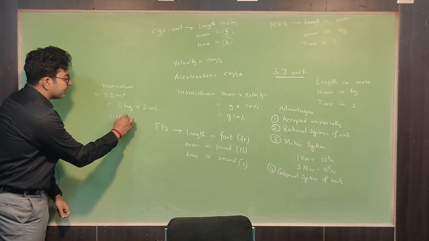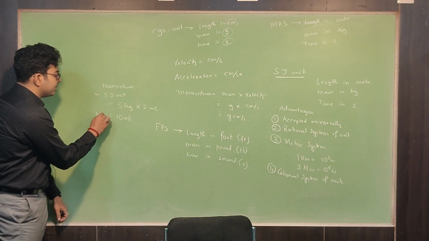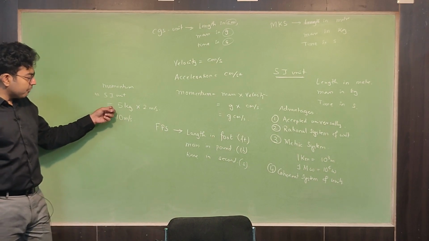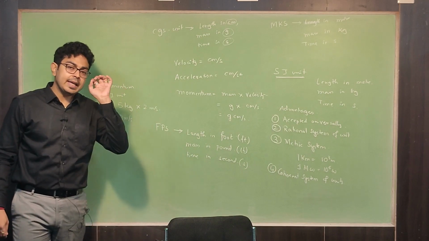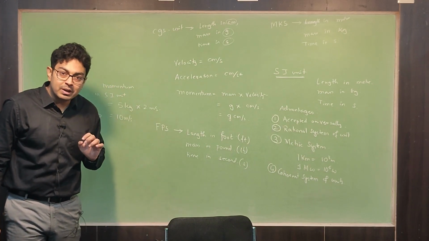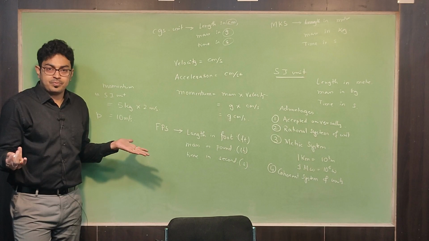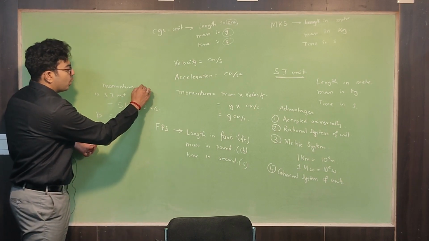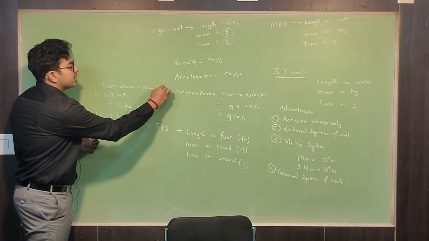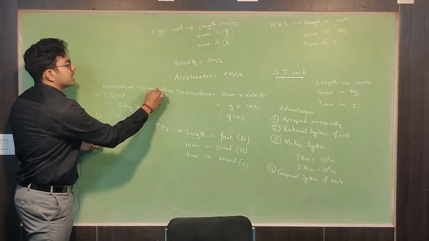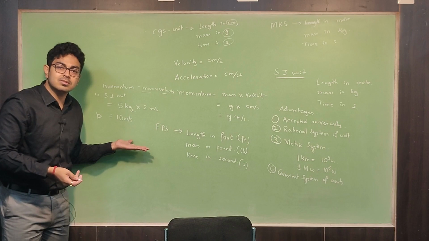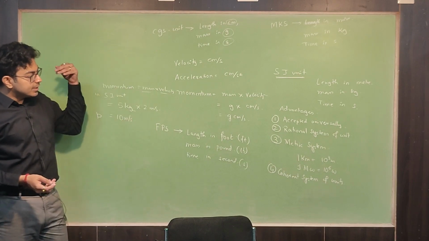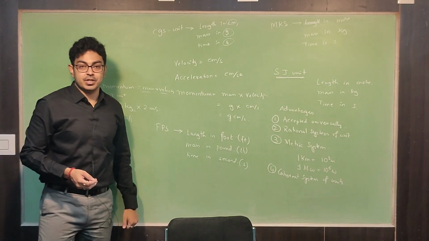What will be your momentum? 10 kg meter per second. So in order to calculate this momentum, apart from 5 and 2, do you require any other values to multiply or divide? No. It's just simple as that. Whatever be the quantity, mass into velocity, you just use the same values and you find out. That's why it's a coherent system of units. Got it? So this is why we are using SI unit.